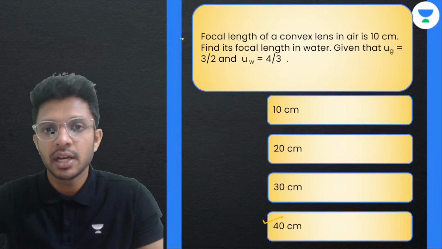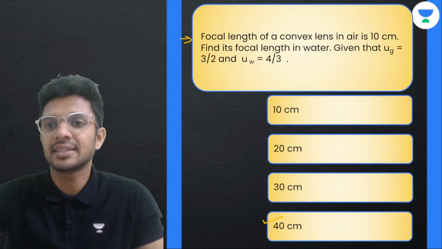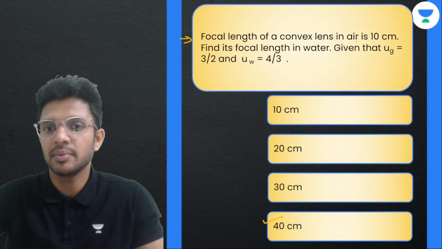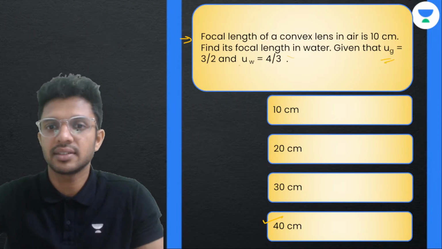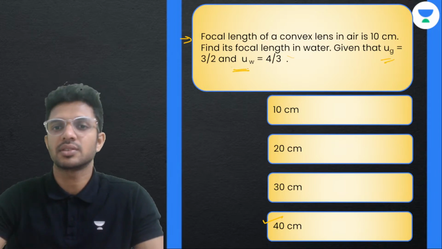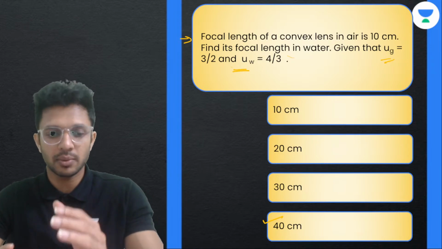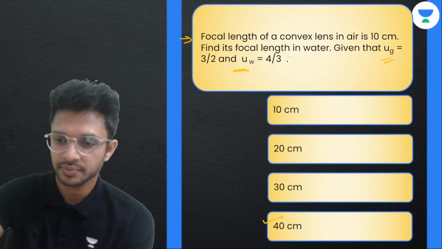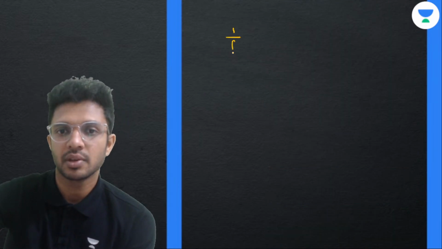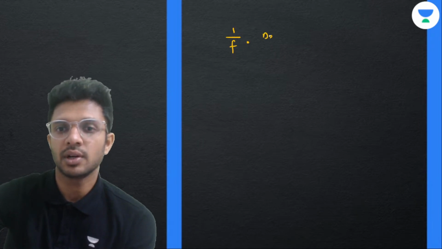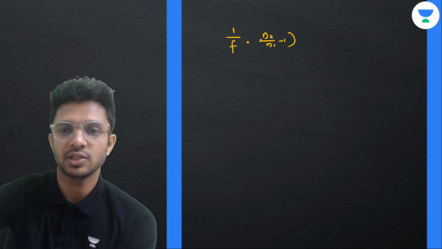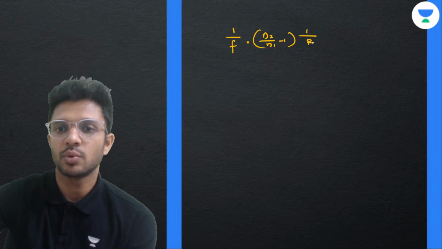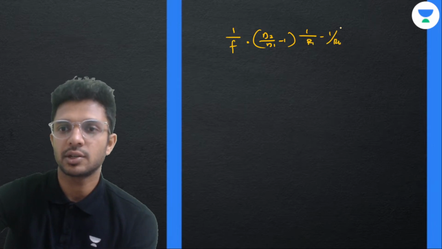देख लें. The focal length of a convex lens in air is plus 10 centimeter. Find its focal length in water. Refractive index of glass is given, refractive index of water is given. So by using this formula, we are asked to find out the focal length in water. Tell me, what is the lens maker's formula? 1 by focal length is equal to N2 by N1 minus 1 into 1 by R1 minus 1 by R2.